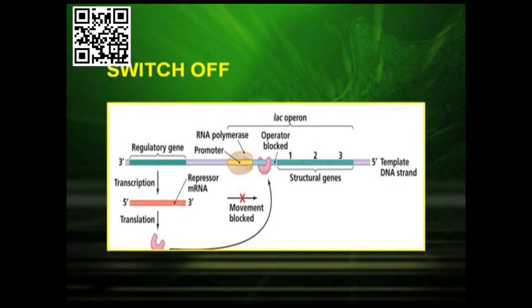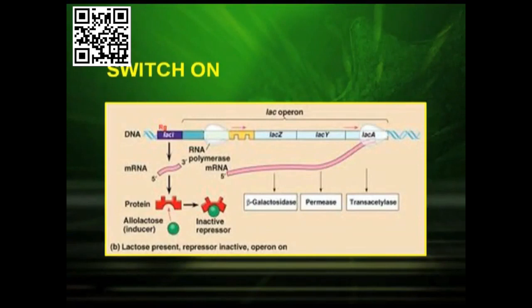Now let us see what happens when lactose is present in the medium. When lactose is present in the medium, it becomes a switch on condition. How does it take place? In the presence of lactose, the repressor binds to the lactose and becomes inactive, so the repressor no longer binds to the operator. The operator is free, the RNA polymerase functions and transcribes the three structural genes, and the respective enzymes are produced.